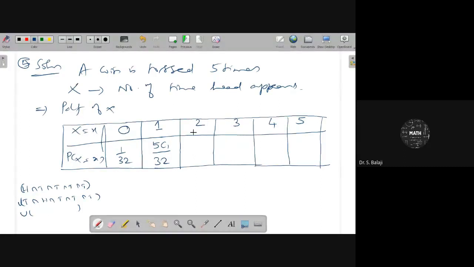2 times head, remaining 4 times tail. So remaining 3 times tail: 1 by 32. 5C2 by 32. Don't move by 1 by 32. Go on. Again, here is also 2 times head. 2 times head means H and H. First 2 times head, remaining 3 times tail.